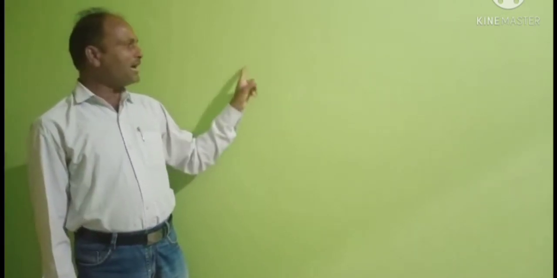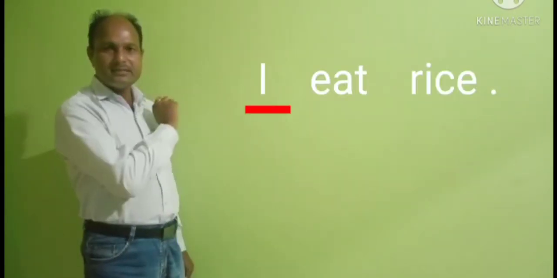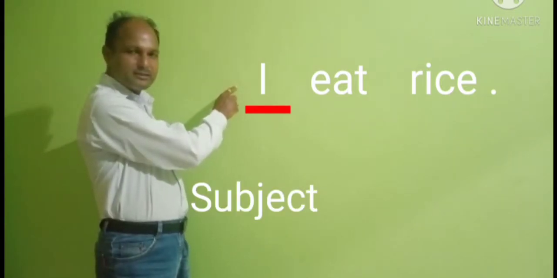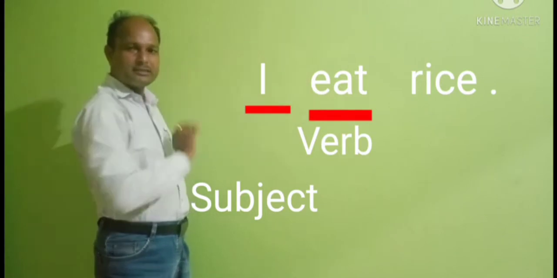Now we are taking an example. A general sentence, suppose, I eat rice. Here, I is the subject, eat is the verb, rice is the object.